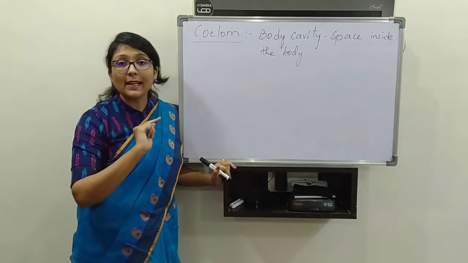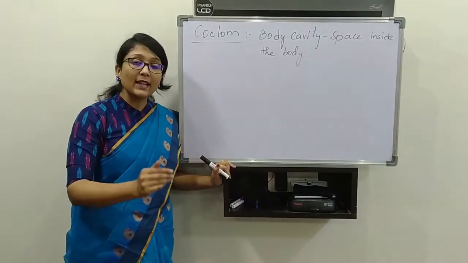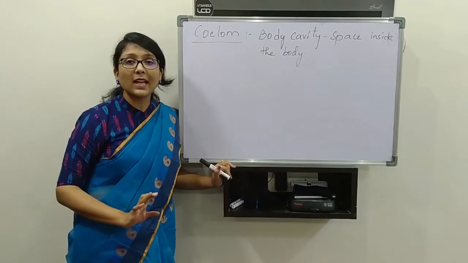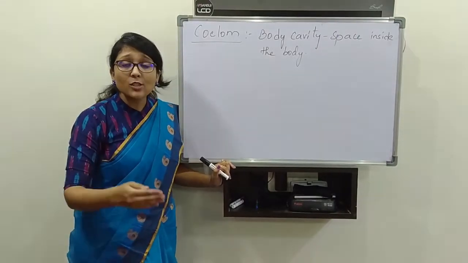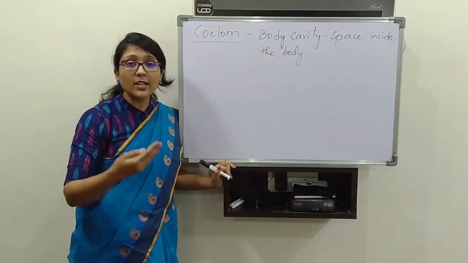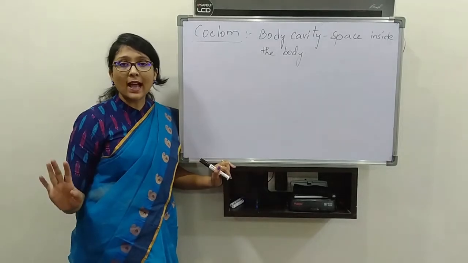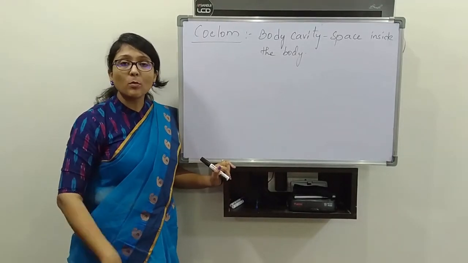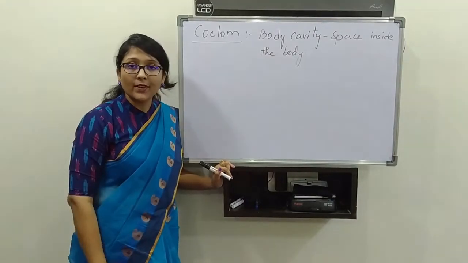So from Platyhelminthes we can see formation of coelom. Organisms before that, which include sponges, cnidarians, ctenophores, do not have any type of coelom. Once the organs are formed, then the coelom is required.